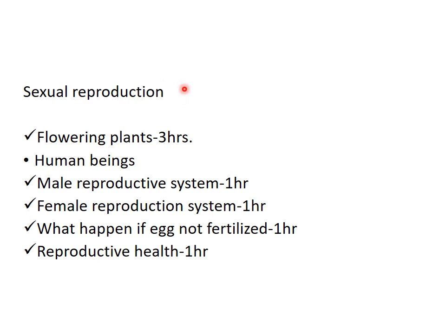Next, we will proceed to sexual reproduction. So, sexual reproduction in flowering plants will be completed in 3 hours. And sexual reproduction in human beings, under this heading, male reproductive system will be completed in 1 hour and female reproductive system will be completed in 1 hour. What happen if egg not fertilized will be completed in 1 hour, and reproductive health will be completed in 1 hour.